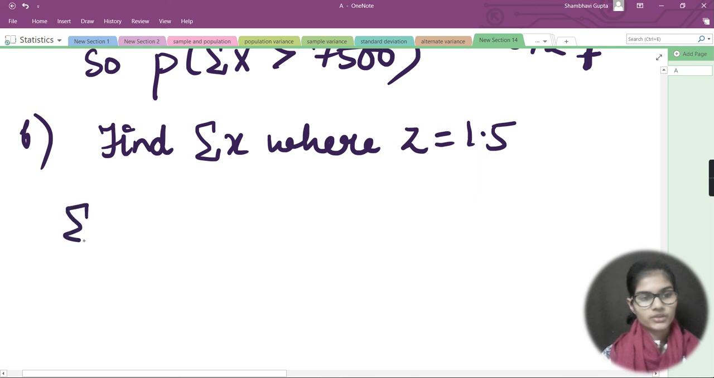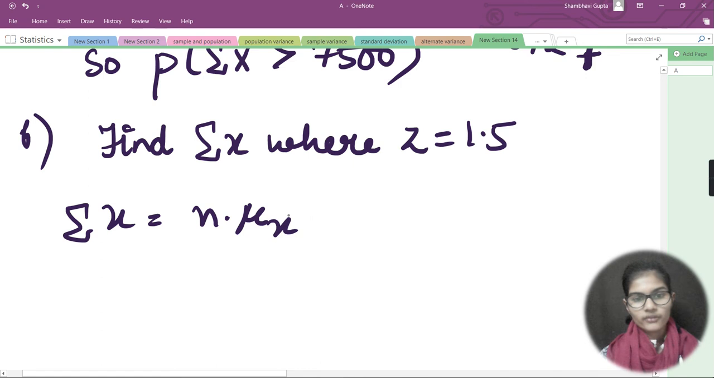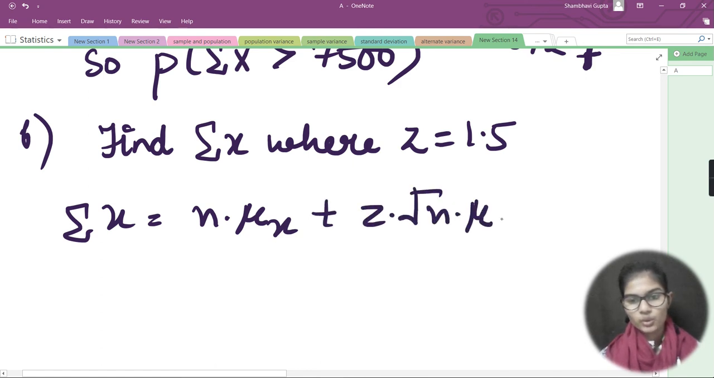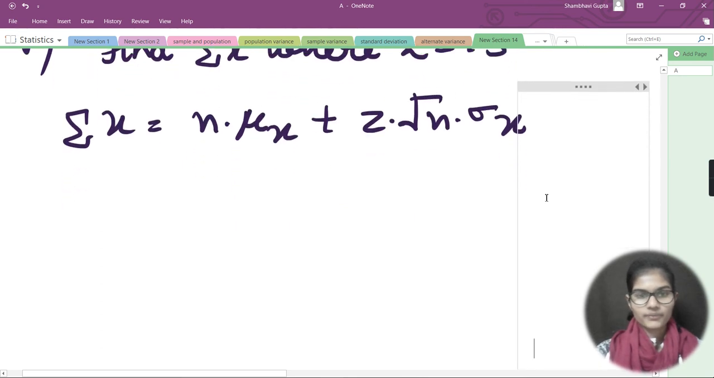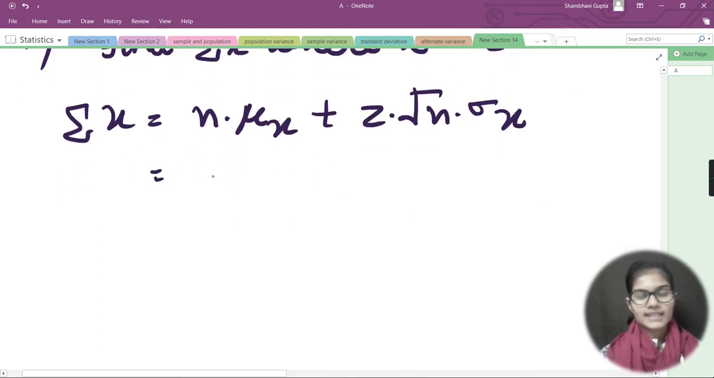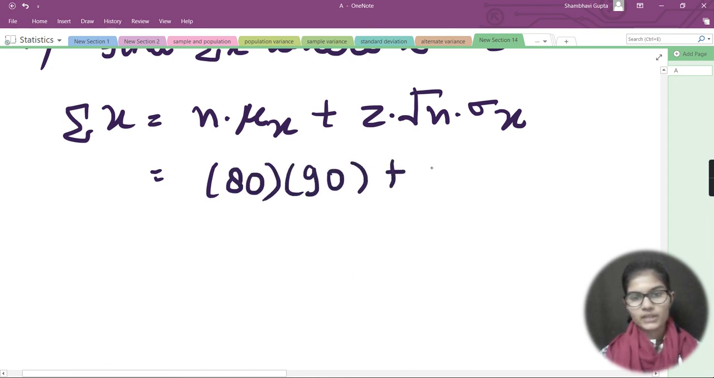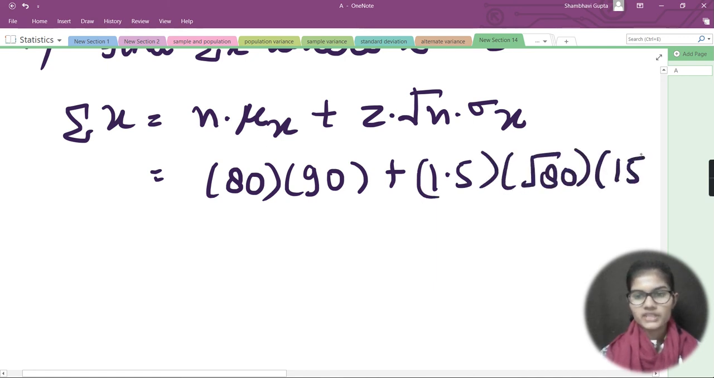I would write once more that sigma of x is equal to n into mu of x plus z into under root of n into sigma of x. Sorry, not mu here, I would write it as sigma. Let me shift down a little bit. And here I would put the values, that is 80 and then 90, and 1.5 into under root of 80 and here 15.